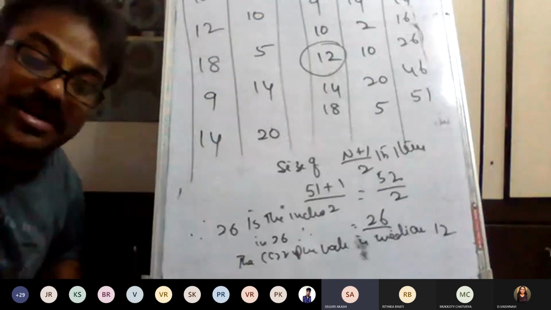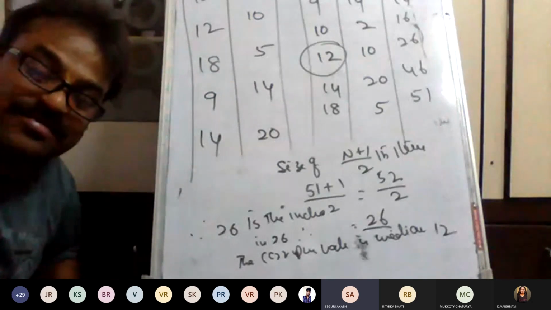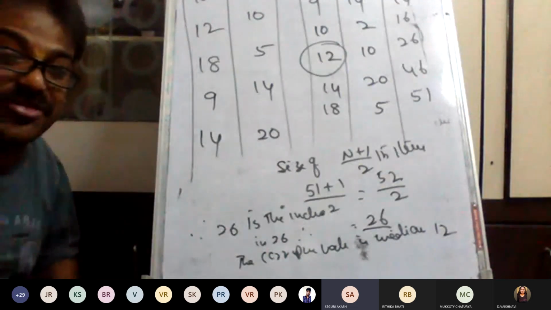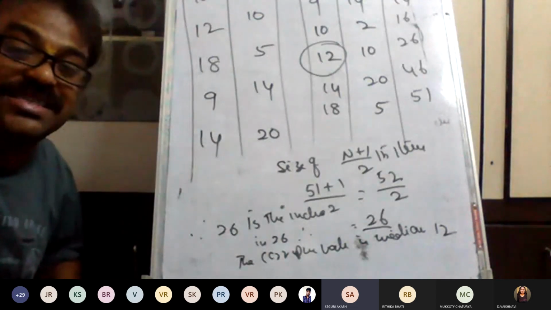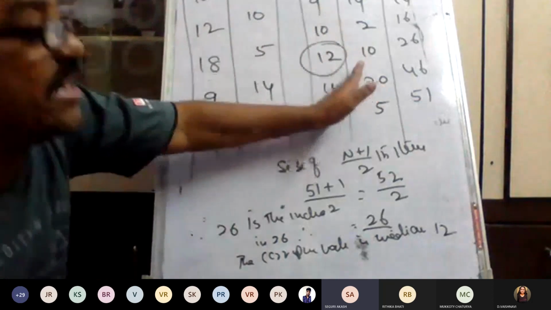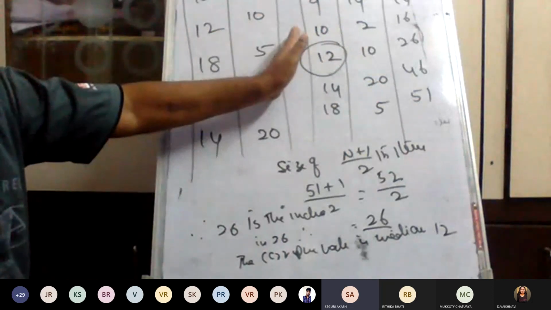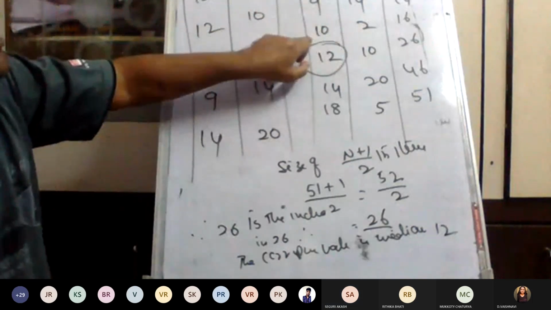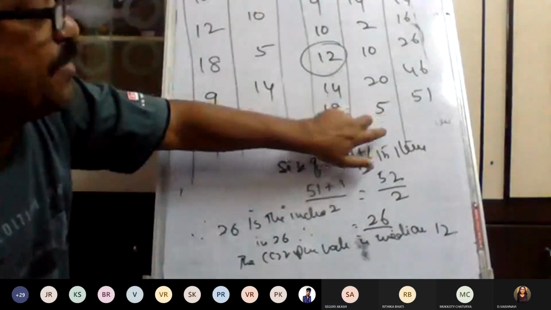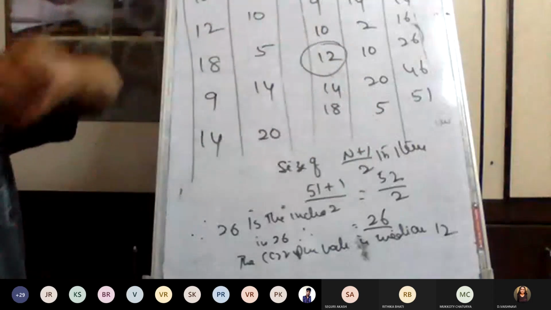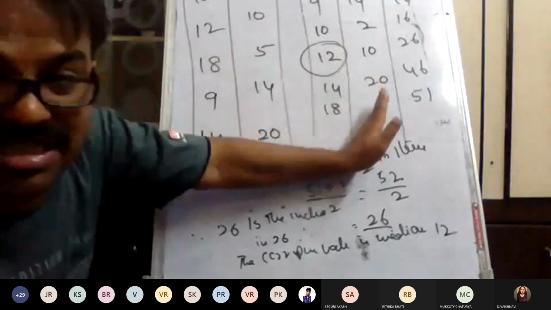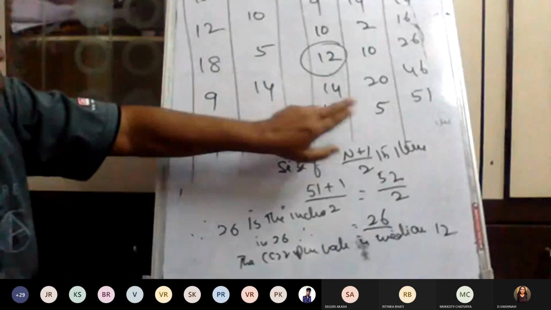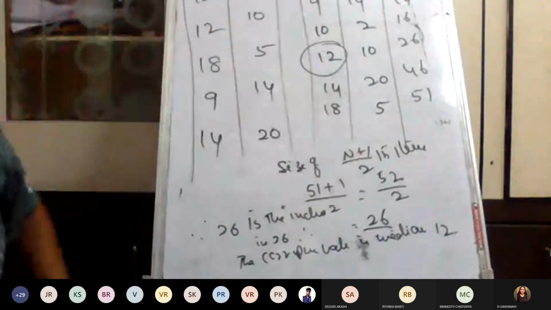You arranged F also in ascending order? Yes, sir. That is wrong. That's why I told you at the beginning itself, don't change the frequency. This frequency depends on the variable, the X values. It means 14 is related to 9, 2 is related to 10. It is not independent. These values are completely dependent on these X values. Both have a relation. This 5 is related to 18. If you arrange it, this 5 will go somewhere else.